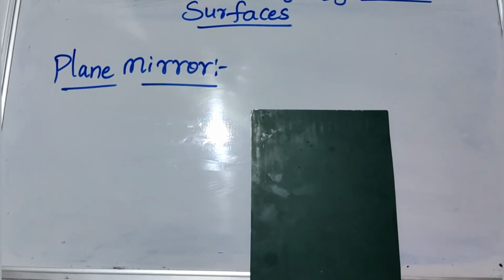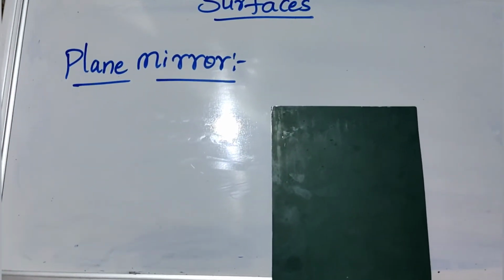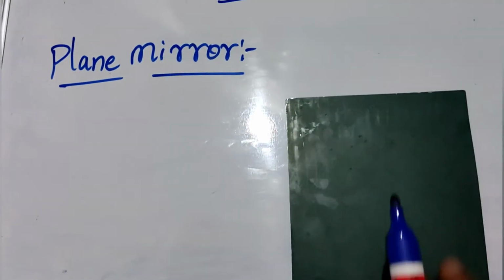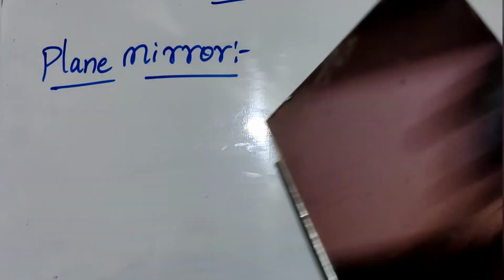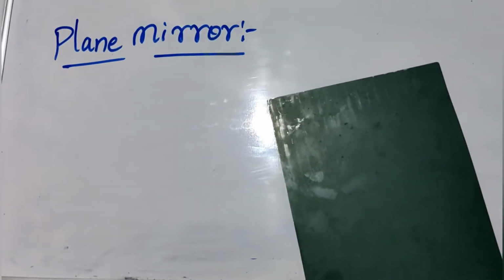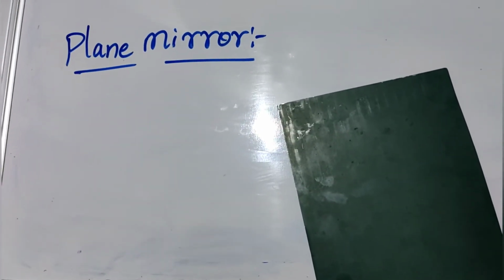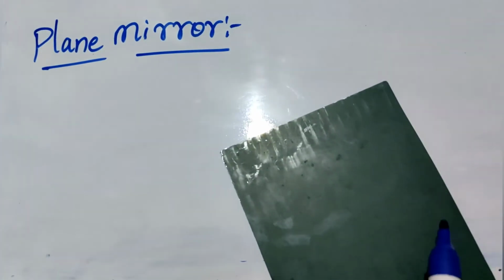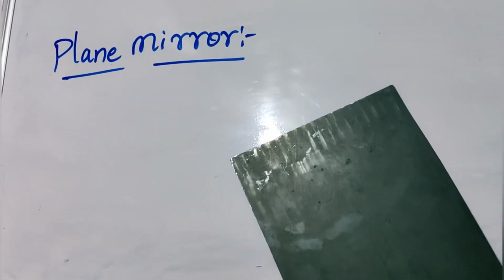Plane mirrors are made by depositing a silver layer on one side of a glass plate, and then the silver layer is protected by a paint. Silver metal is one of the best reflectors of light.